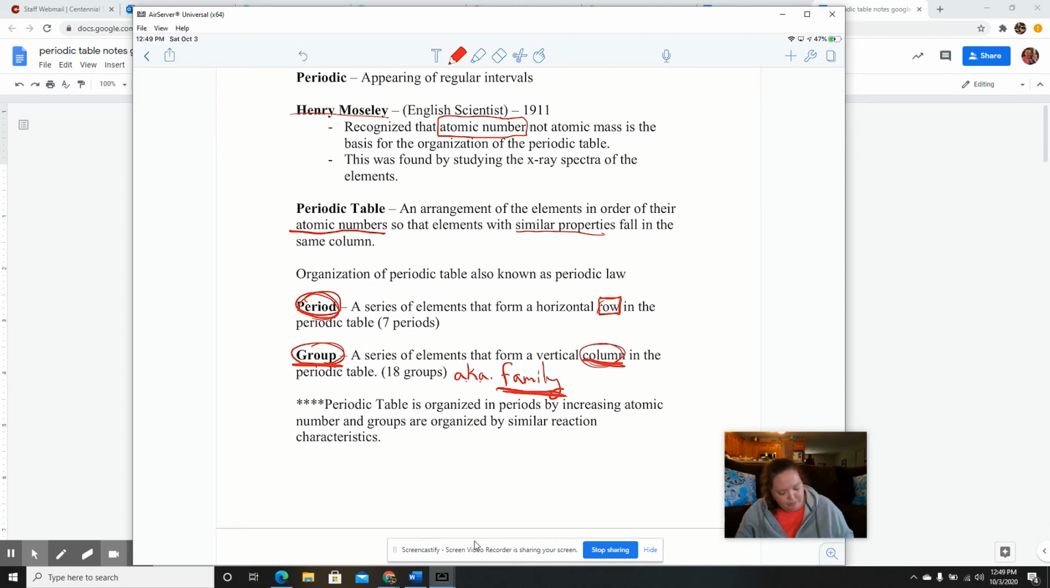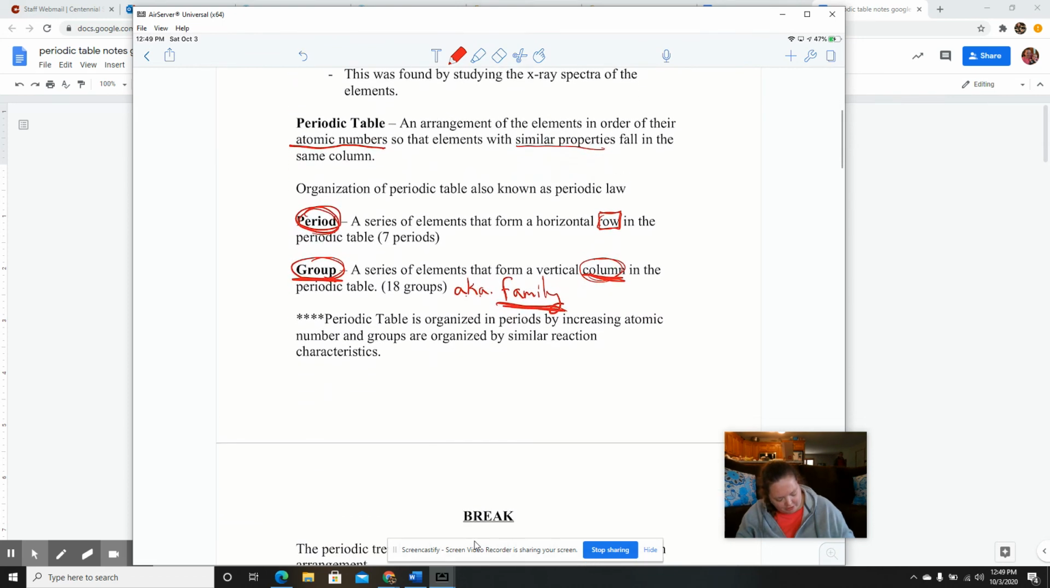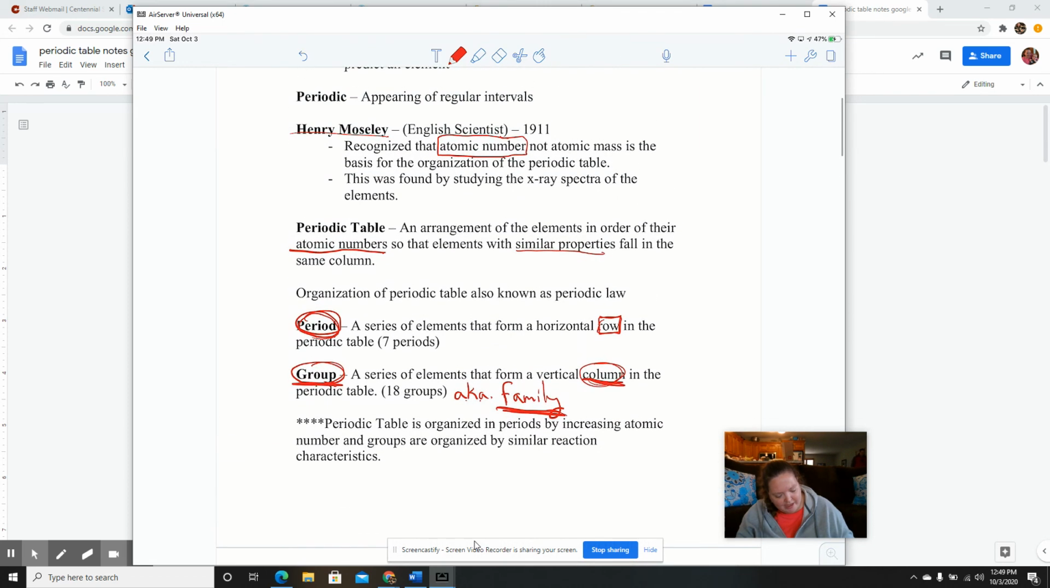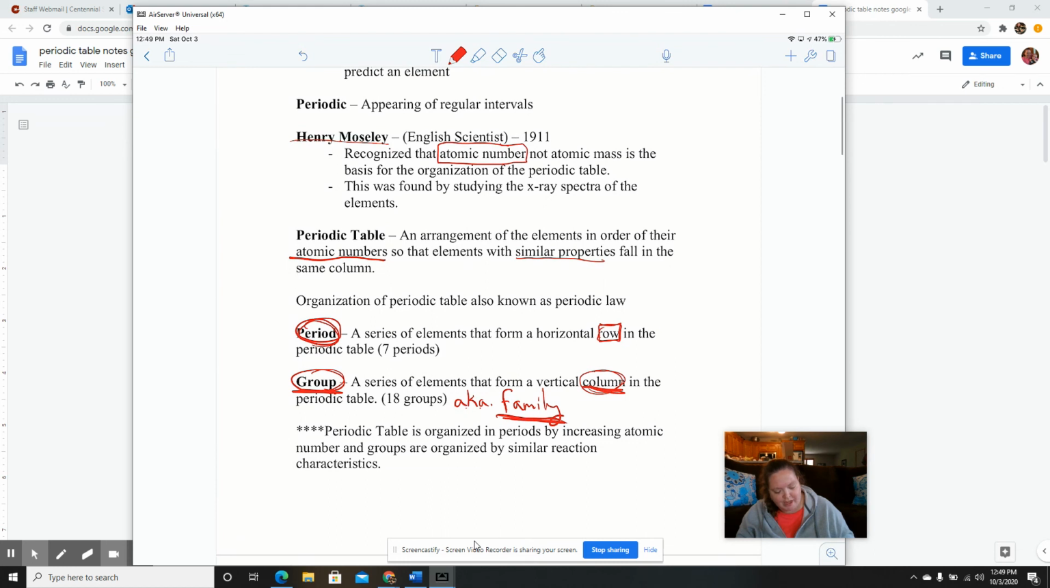This quadruple star here is just the organization of the periodic table. The periodic table is organized by periods, by increasing atomic number, and groups by similar reaction characteristics. So as you go from left to right, atomic number increases, and as you go from top to bottom, you have similar reaction characteristics. And that is it for the introduction of the periodic table.